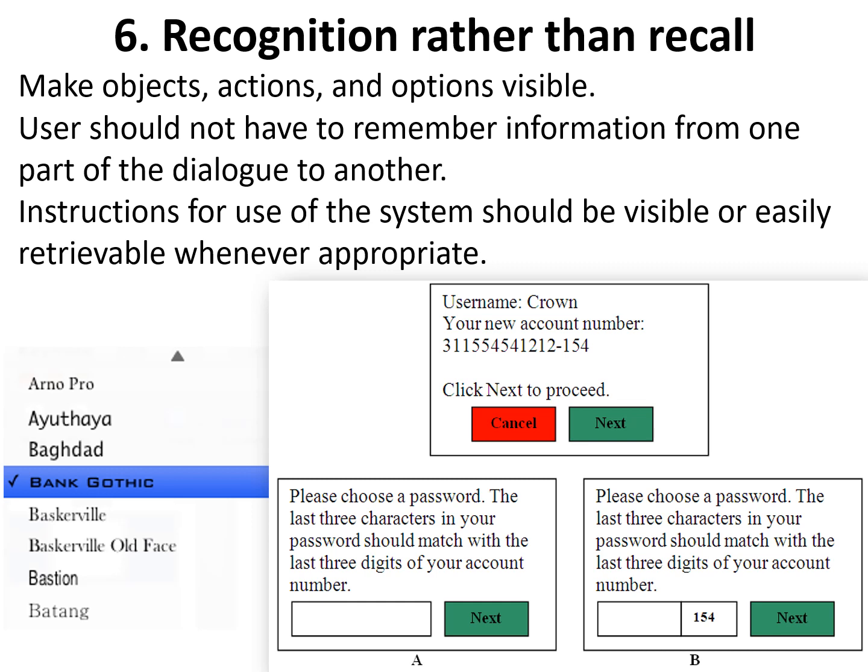Previously, when you wanted to know what font style to use, you selected it, wrote it, and then came to know what style it was. But now, if you read the names like Bank Gothic, Baghdad, Arno Pro, it means they look the way they are written here.